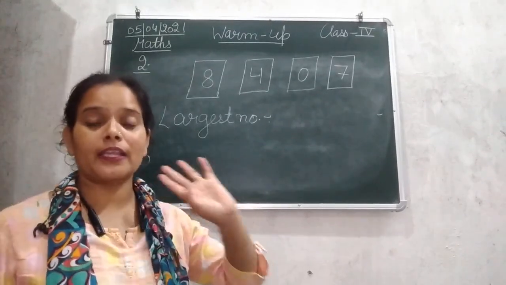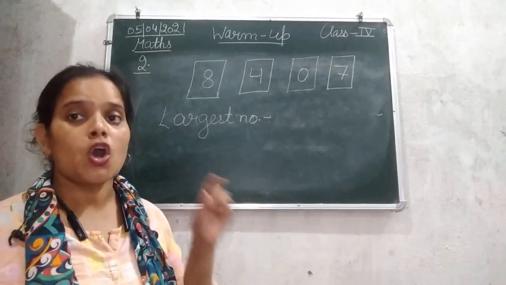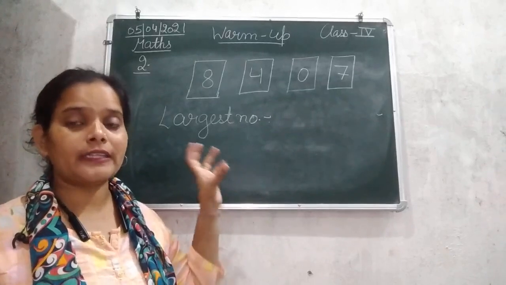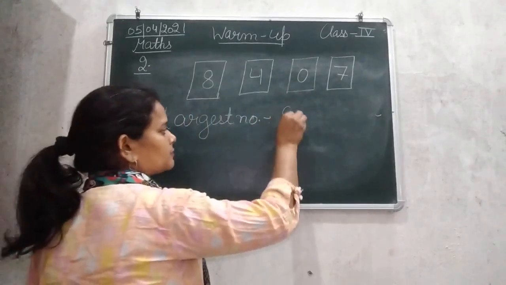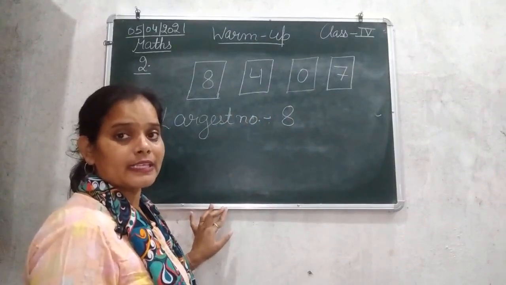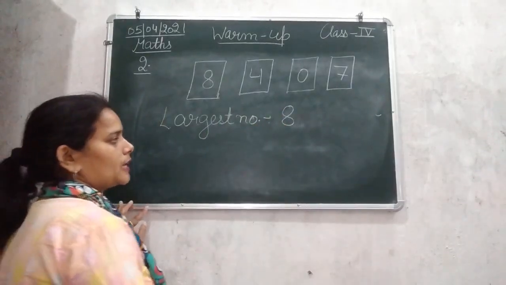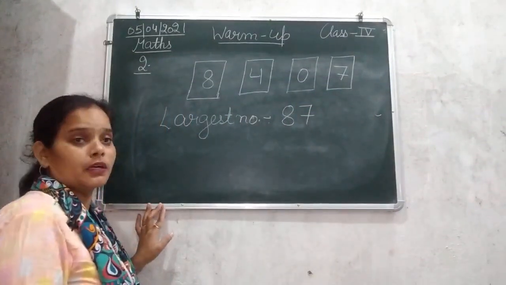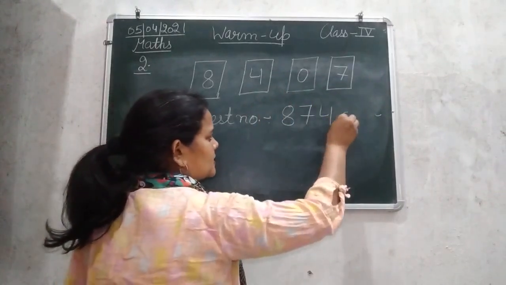Okay, so just keep in your mind that whenever you have to make a largest number using some given different numbers, just arrange those given numbers in the descending order, that is from biggest to smallest. So the biggest number among these 4 digits is 8. Next, the biggest number among these 4 digits is 7. The next biggest number is 4, and after that is 0.